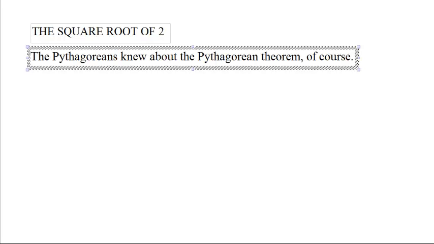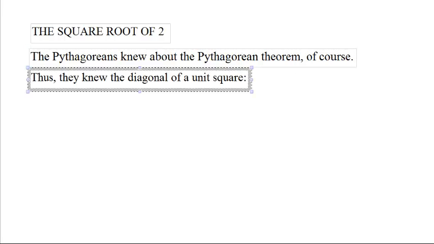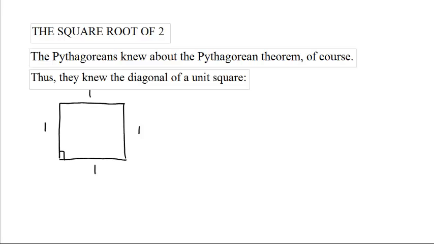The square root of 2. The Pythagoreans knew about the Pythagorean theorem, of course, and thus they knew about the diagonal of a unit square.